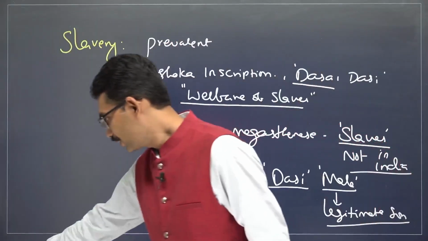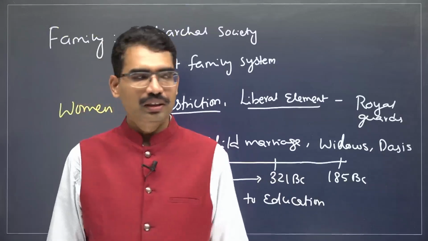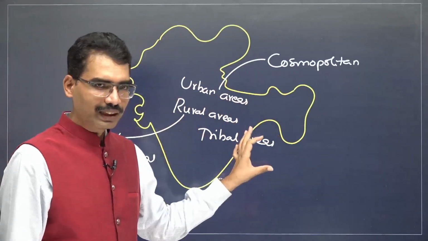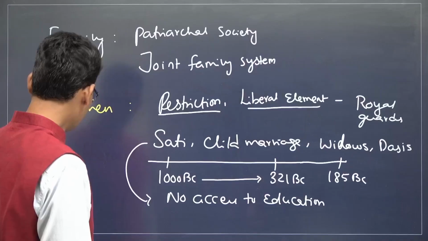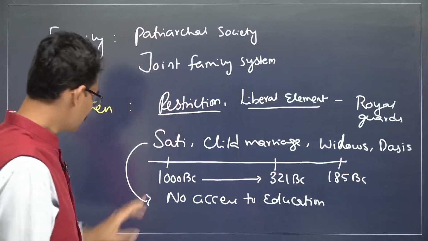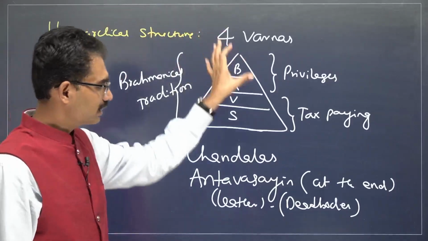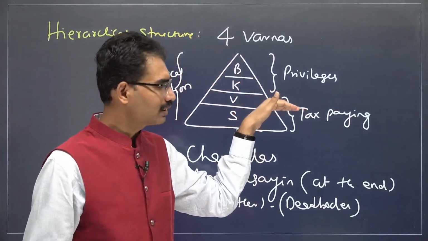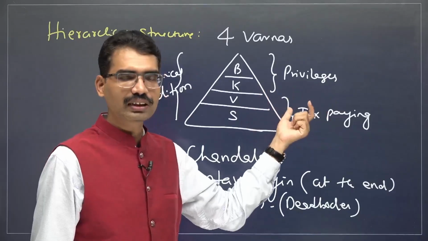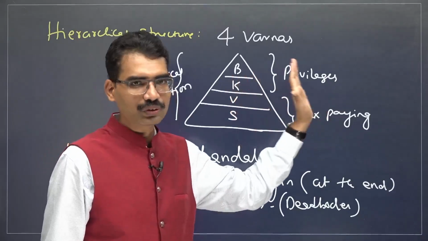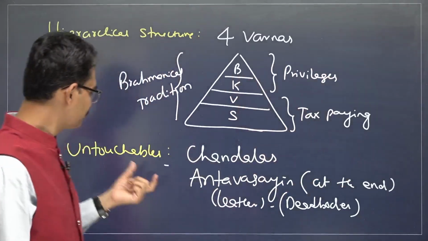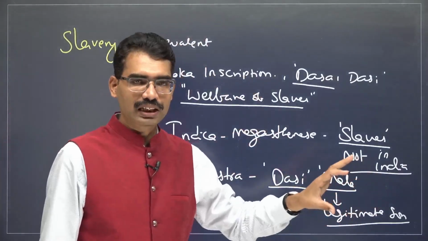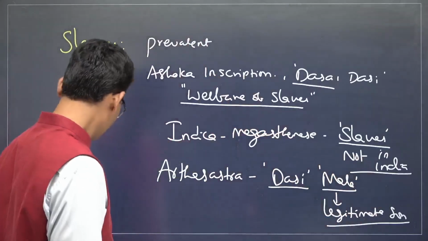So what are the important social elements? Start from the urban areas, rural areas, tribal areas, cosmopolitan character and social hierarchies, family system continuing, women's restrictions and liberal attitudes on both sides, hierarchical structure Brahmanical. But the Vaishyas, who are involved in various economic activities, are becoming wealthy, but social status is not given equal or higher. That's why they were moving towards Buddhism, Jainism, liberal ideas also. The term untouchable was also there. Slavery was also there. The slaves' treatment was not as harsh as among Greek people.